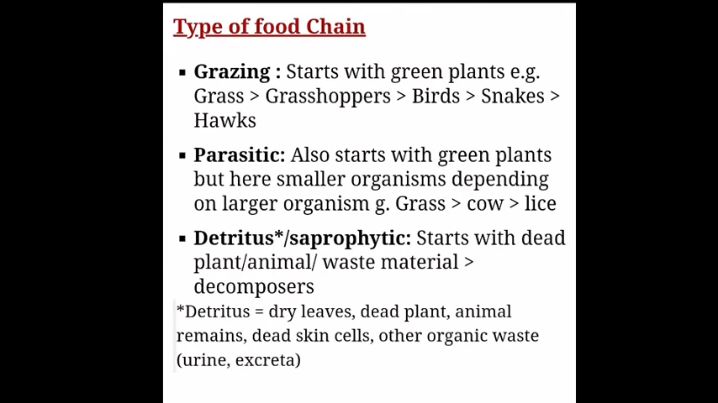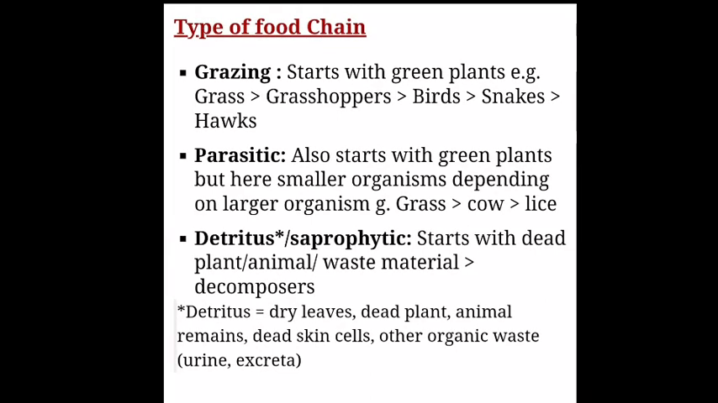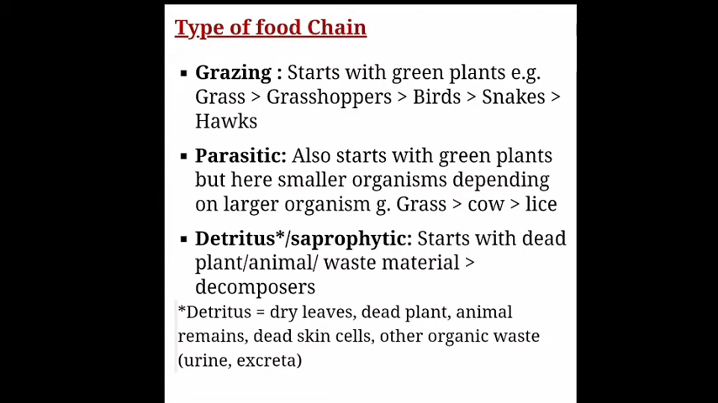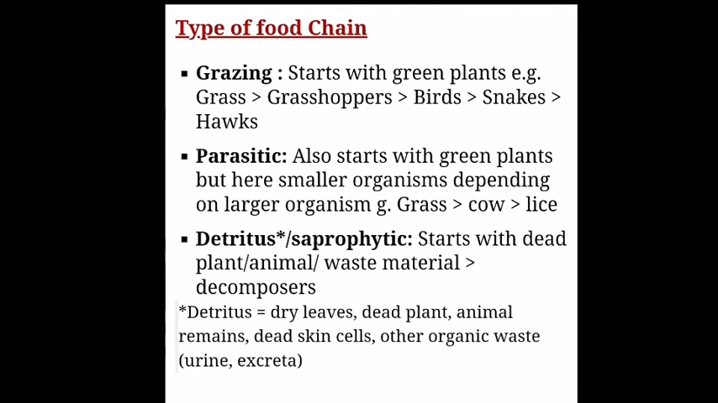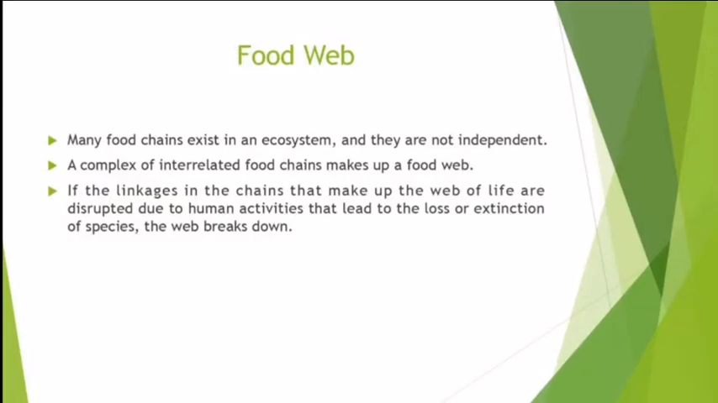And the next one is the parasitic food chain, which goes from larger organisms to smaller ones. This constitutes the parasitic food chain. And the last one, detritus, is the energy from dead bodies of plants and animals and waste materials, which constitute the detritus food chain. The next topic is food web.